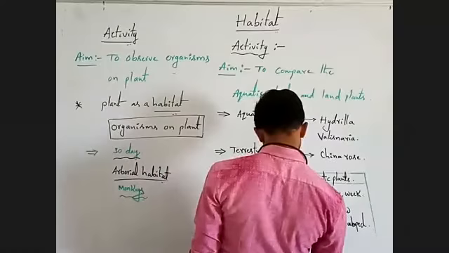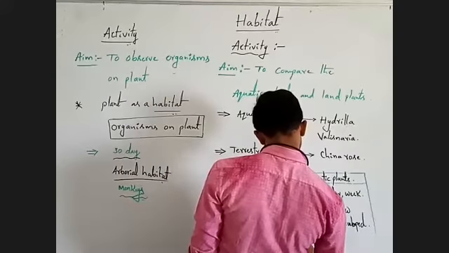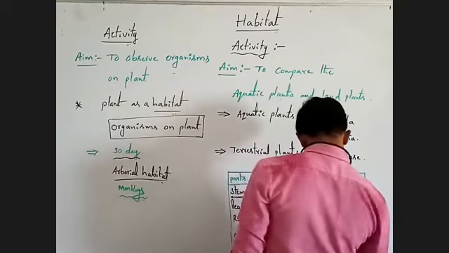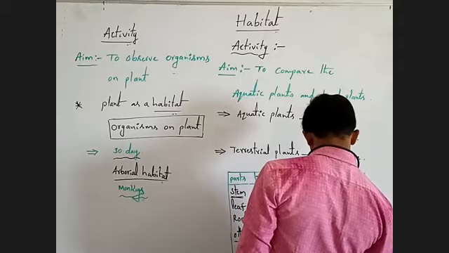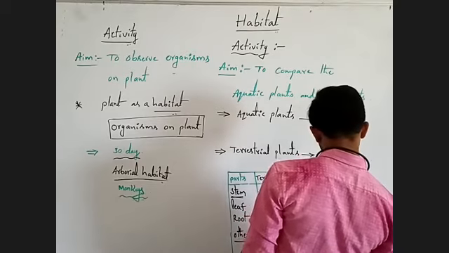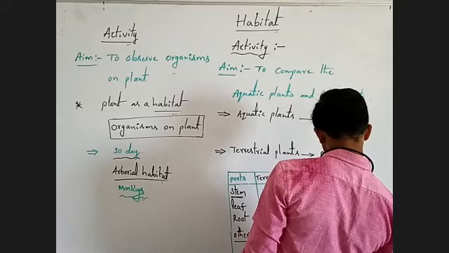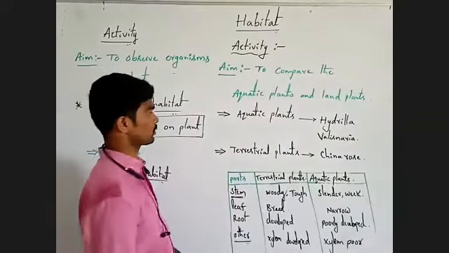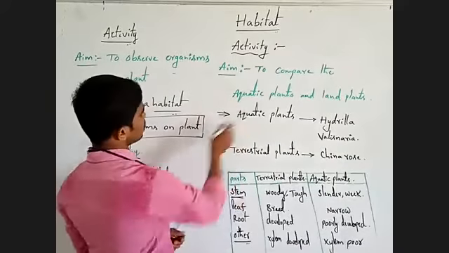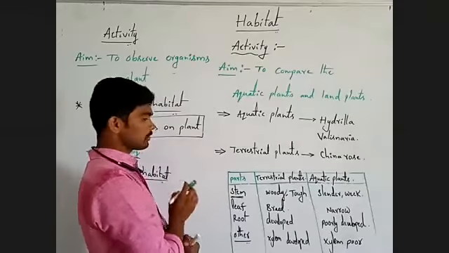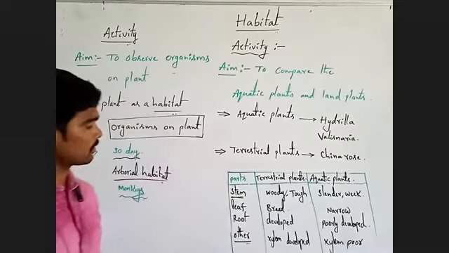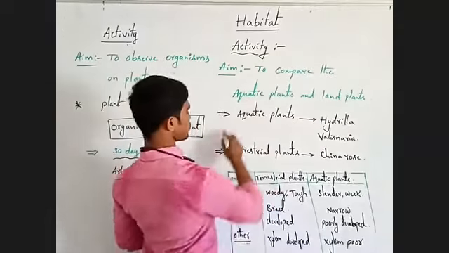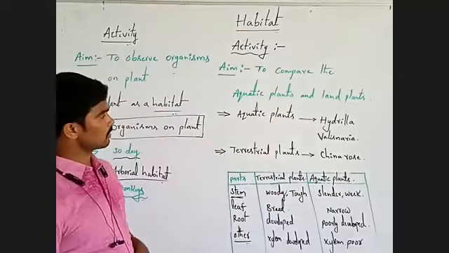Xylem: here it is developed, here xylem is very poor. Like this, you have to compare the aquatic plants with terrestrial plants. Understanding? In this activity, you have to compare these two types of plants. Observe one.